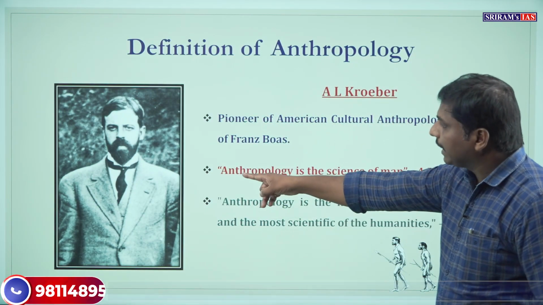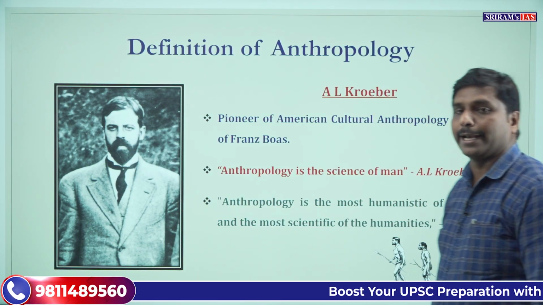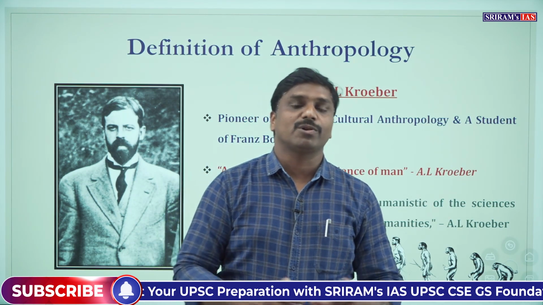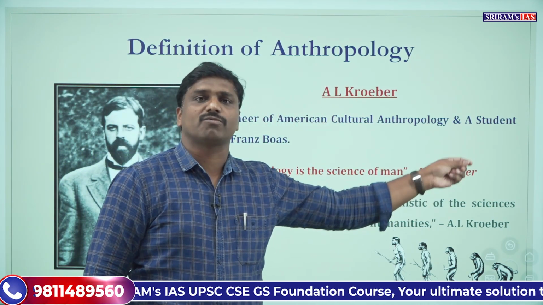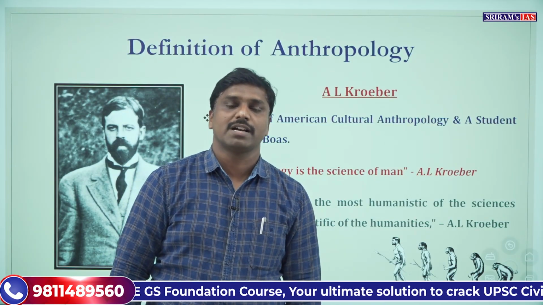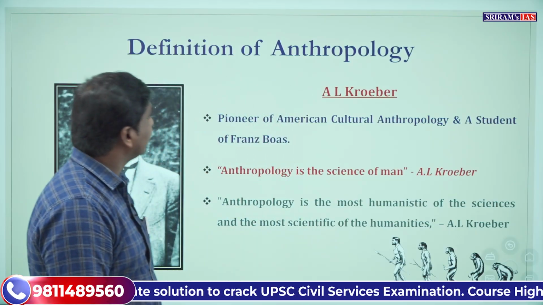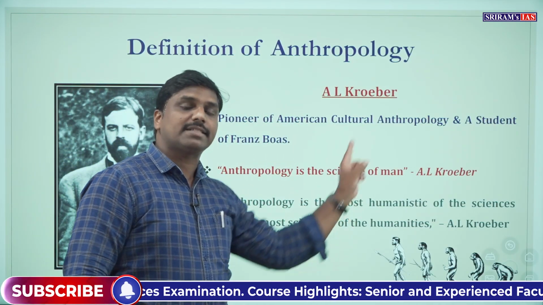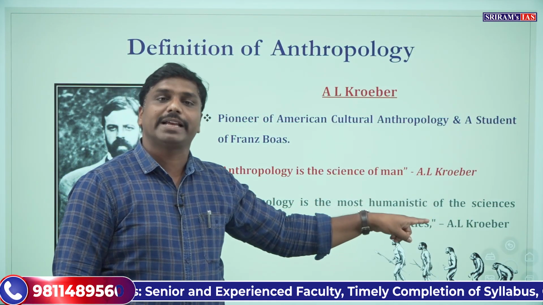He defined anthropology as the science of man. Very simple definition; etymologically also you might have understood that. And another important definition given by A.L. Kroeber is that anthropology is the most humanistic of the sciences and most scientific of the humanities.